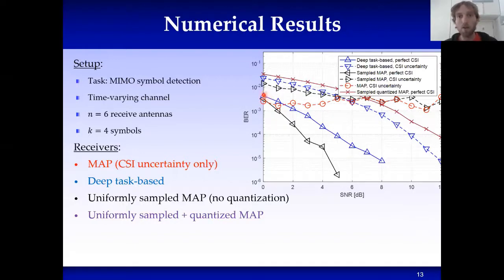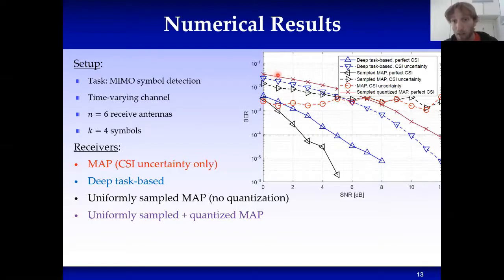The blue curve here is the performance achievable by our proposed system. This is the bit error rate versus the SNR. For comparison, the black curve here is the performance achieved using the MAP rule applied only to a uniform sampling of the observed channel output without any analog combining. And as we can see, the performance is quite close. We're actually able to approach unquantized performance.